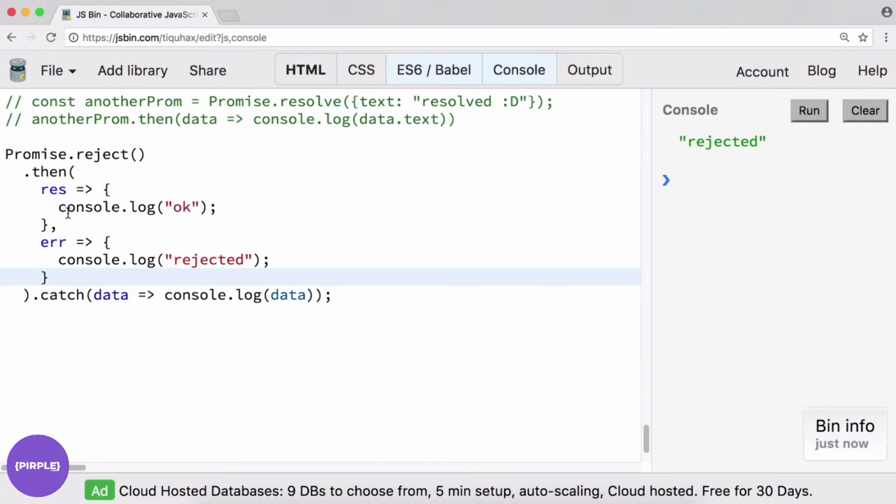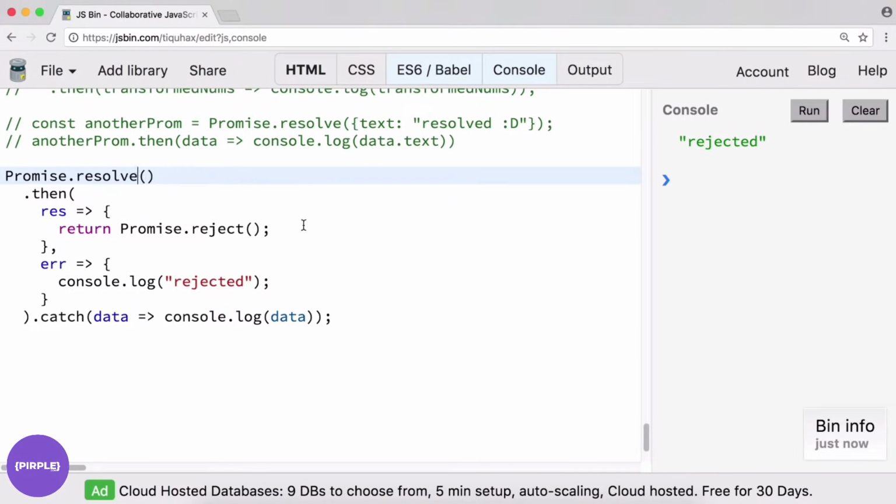Now, if on our response here we threw an error or rejection, so for example, we can say return promise.reject, and if we change this one to resolve, our rejection handler will run. We didn't pass it any message or argument here, so it's just undefined.